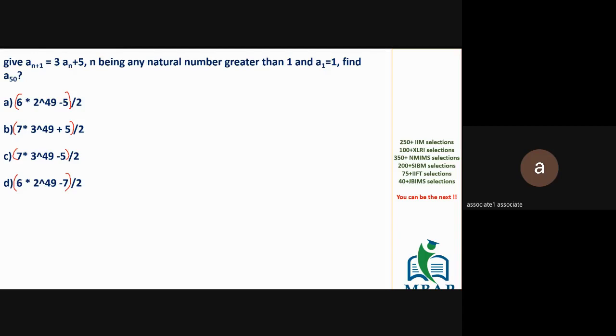All of you got this logic? This is again on the same lines, like what we have seen or done before.